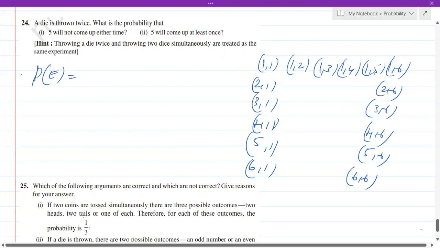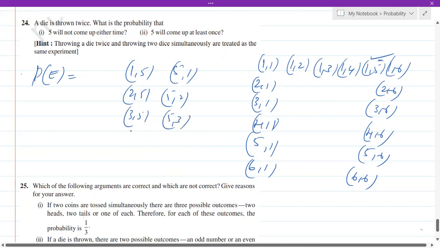Now here, (1, 5) is a case. Then the reverse, (5, 1), (2, 5), (5, 2), then (3, 5), (5, 3), (4, 5), (5, 4), then (5, 5), you cannot write (5, 5) again, then (6, 5) and (5, 6).